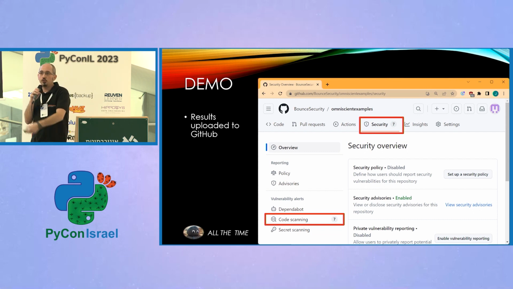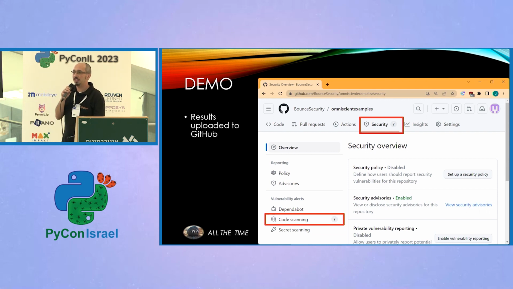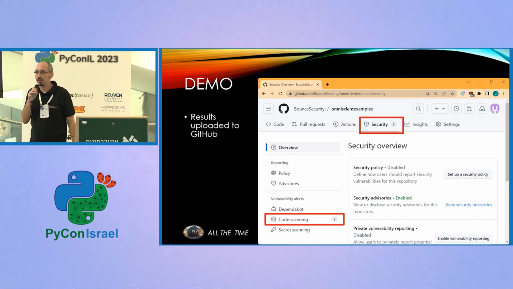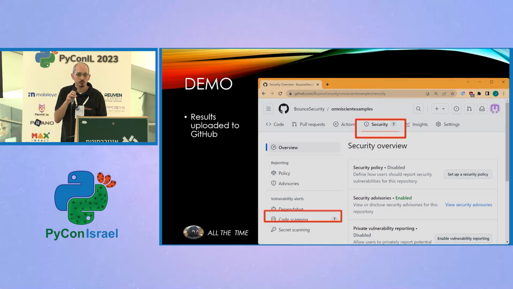Now, if we look down the side here, we've got code scanning. Code scanning is one of the options. Obviously, GitHub has their own code scanning, but we've just put our own code scanning results into here instead. So we can see now that we've got 7 results that have come up from that code scanning exercise.